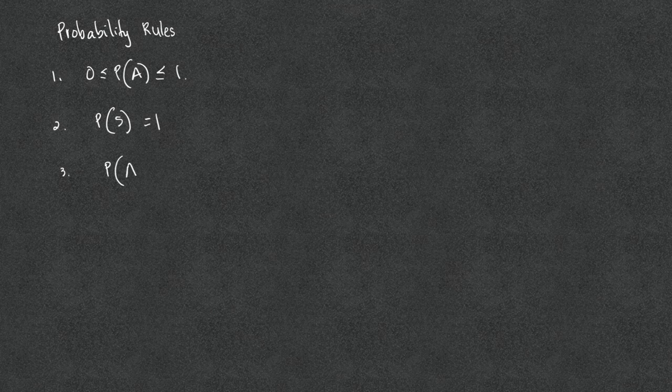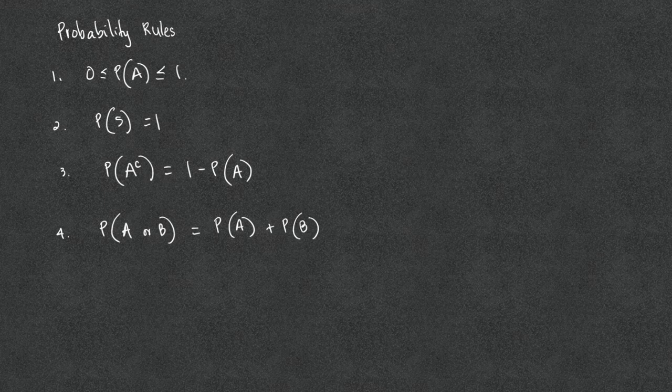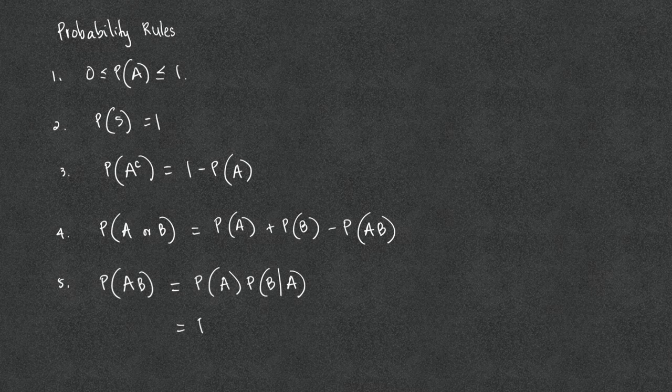The third rule says that the probability of A complement is 1 minus the probability of A. And the fourth rule says that the probability of A or B equals the probability of A plus the probability of B minus the probability of A and B. And the last rule states that the probability of A and B equals the probability of A times the probability of B given A, or the probability of B times the probability of A given B.